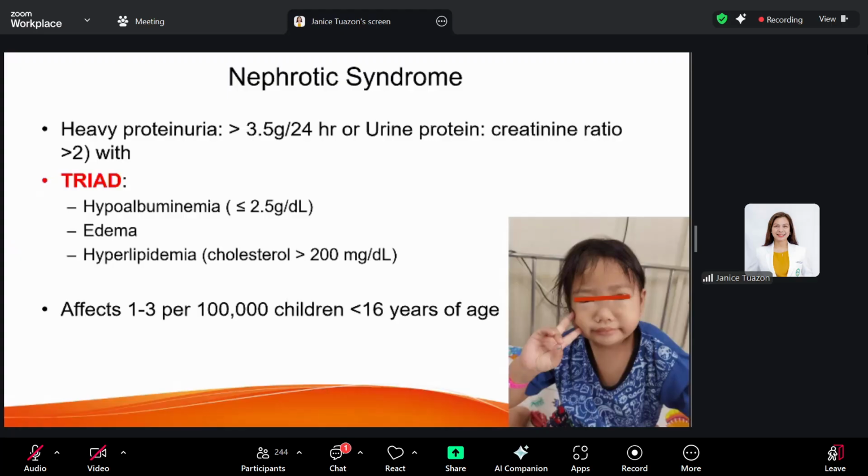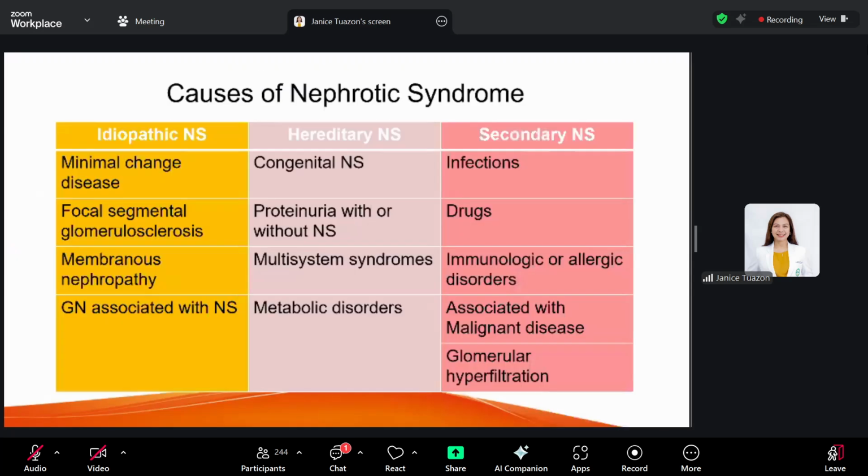In association with that, you should also have this triad: hypoalbuminemia, edema, and hyperlipidemia. All of these are a result of your urinary losses of protein. This affects children less than 16 years of age. Now, the causes of nephrotic syndrome are either idiopathic, hereditary, or secondary nephrotic syndrome.